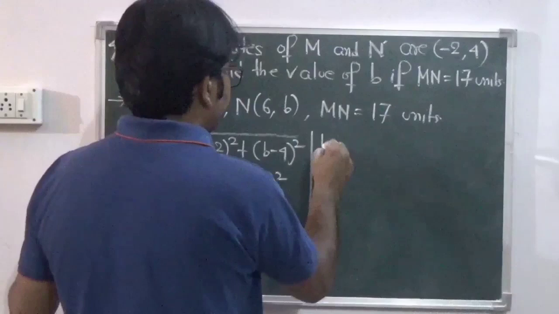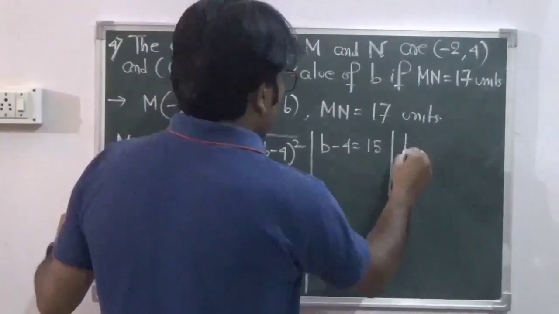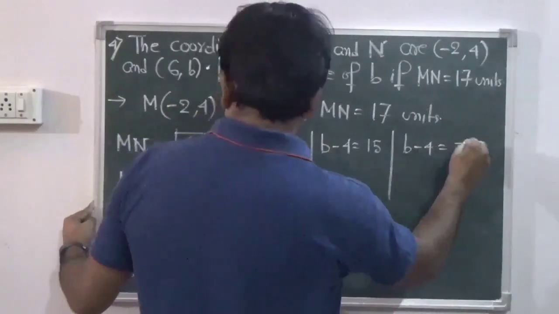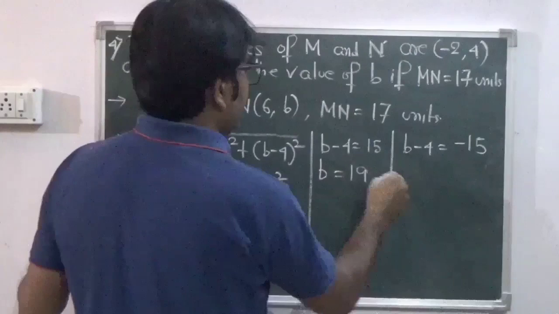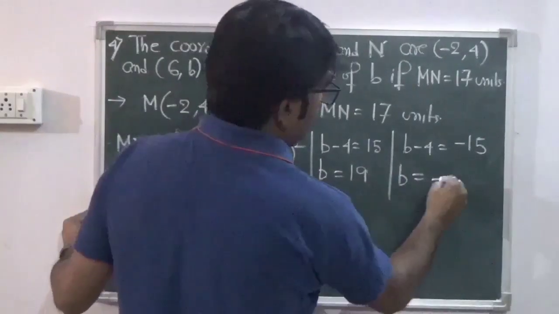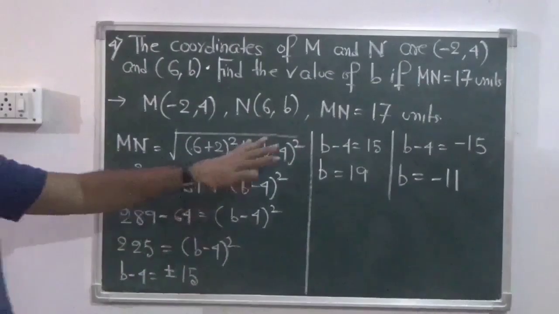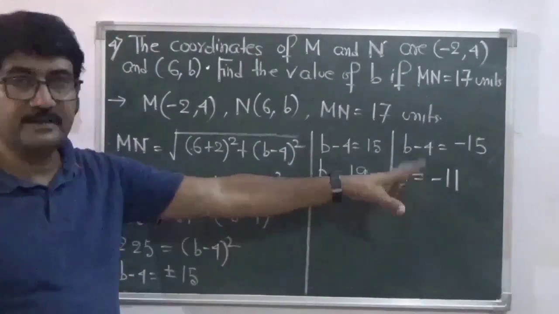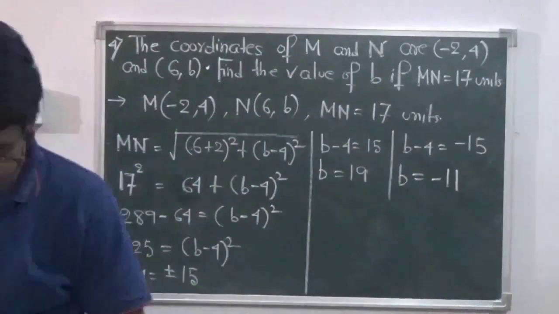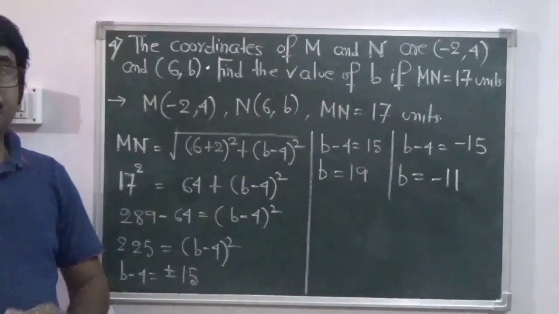So we have b minus 4 equals 15 and b minus 4 equals minus 15. So b equals 19 and b equals minus 11. So the value of b is both 19 and minus 11. Have a look, we move on to the next question, question number 5.